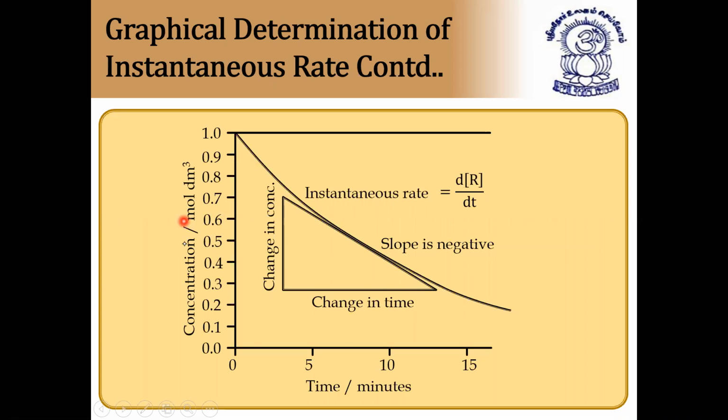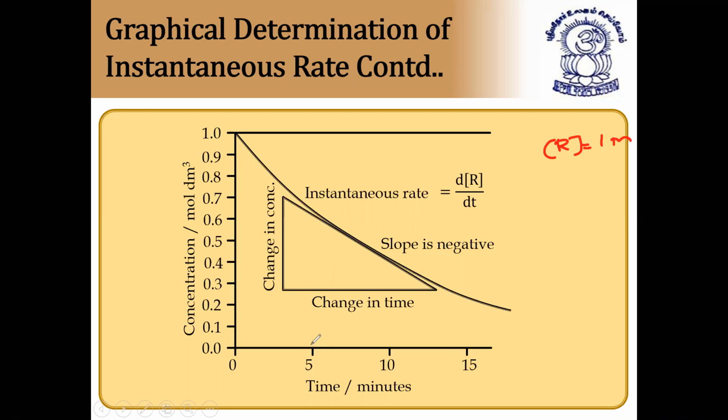Here, let us see the concentration of reactant against time. At the start, time is 0. After 5 minutes, what happens? The concentration of reactant decreases. Let us say the initial concentration of reactant is 1 molarity.